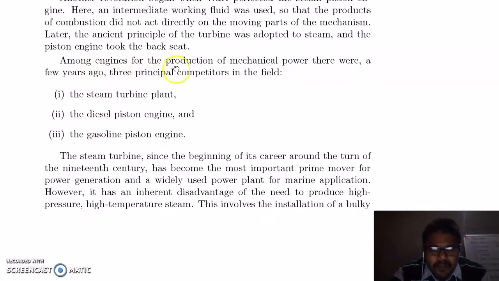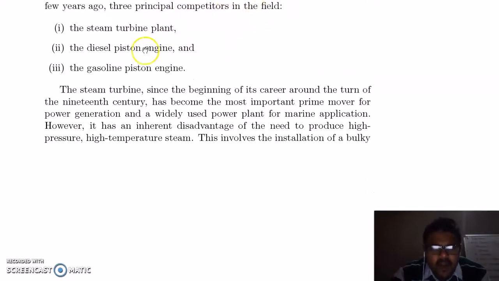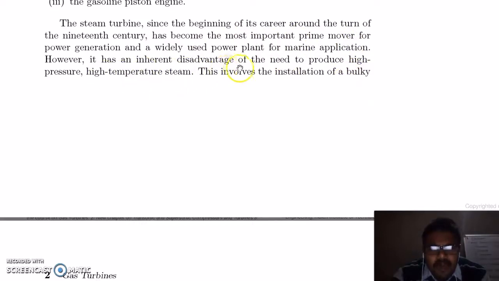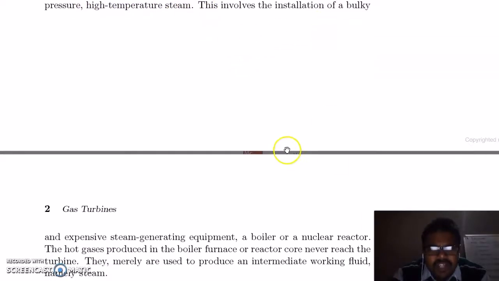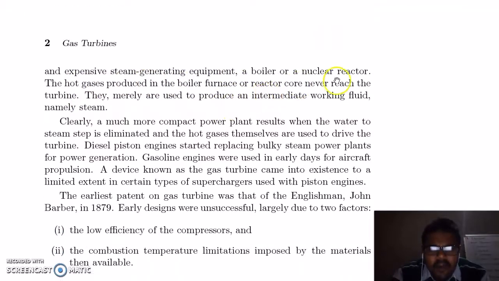Among engines for production of mechanical power, there were three principal competitors in the field: first the steam turbine, then the diesel piston engine, then the gasoline piston engine. The steam turbine, since the beginning of its career around the turn of the 19th century, has become the most important prime mover. But its disadvantage is that it uses steam, the intermediate fluid, which is at high pressure and high temperature. This involves the installation of bulky and expensive steam generating equipment, a boiler or a nuclear reactor.